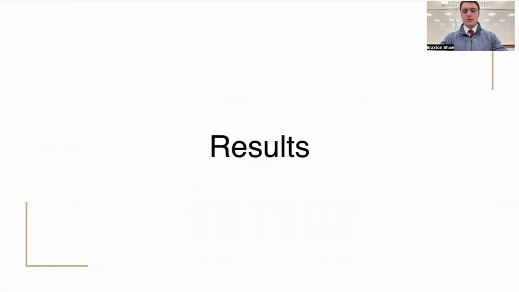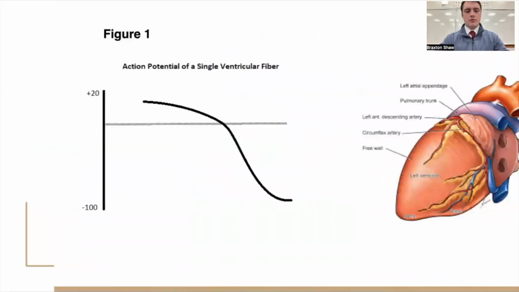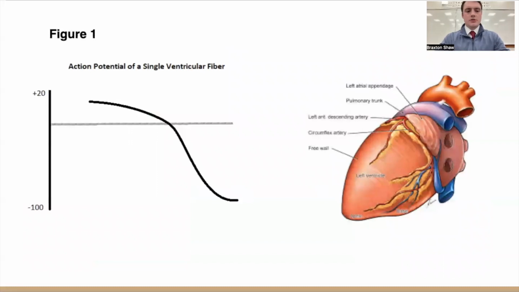Okay, now on to the results. Our first result, figure 1, shows the action potential of a single ventricular fiber. We measured a rapid upstroke that was followed by a plateau in the region of a positive potential. After this plateau, the membrane potential of the muscle fiber would repolarize to the RMP.